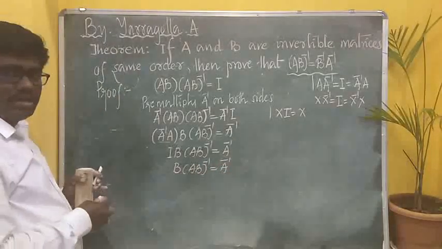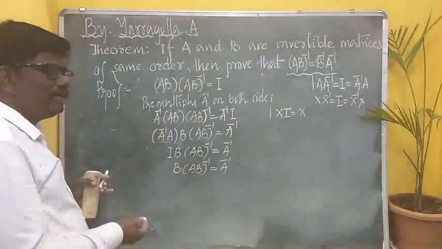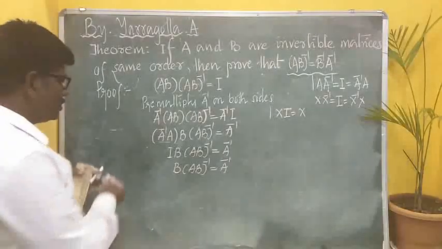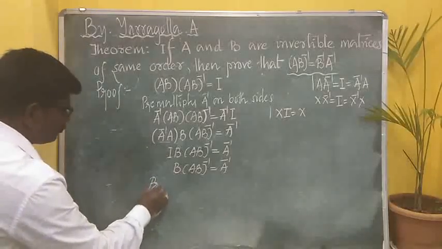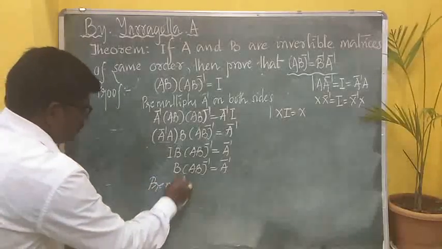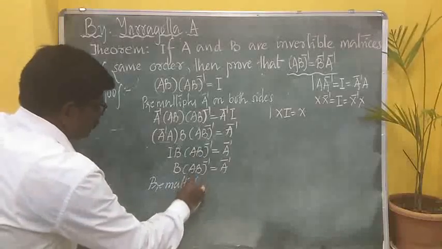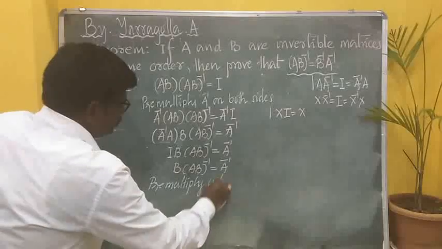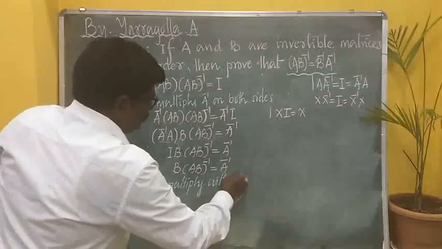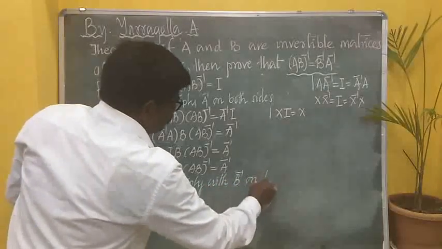Now this is left. Again, pre-multiply with B inverse on both sides.